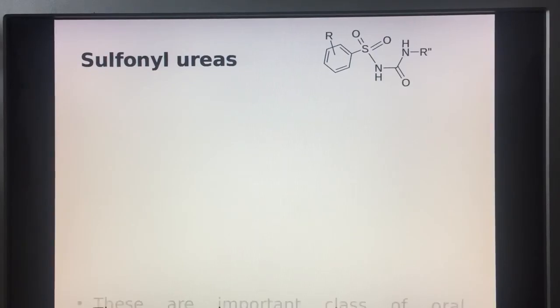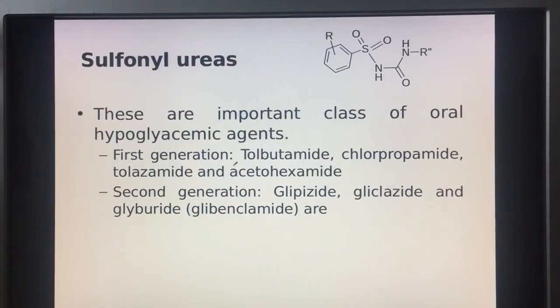The first generation drugs are tolbutamide, chlorpropamide, tolazamide, and acetohexamide. The second generation drugs are glipizide, gliclazide, and glyburide, also called glibenclamide.